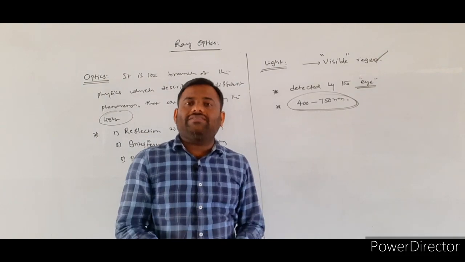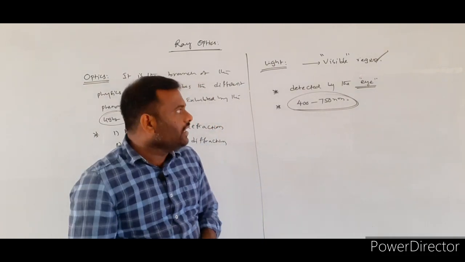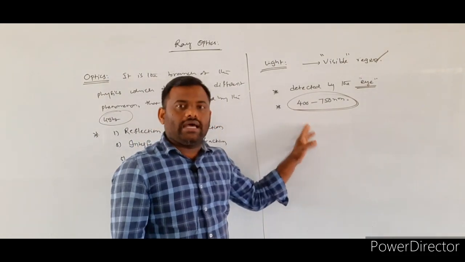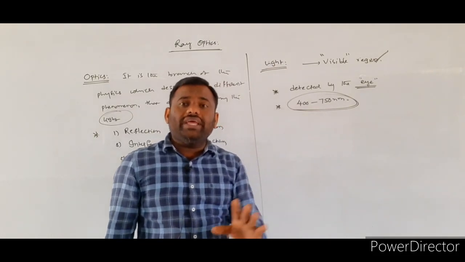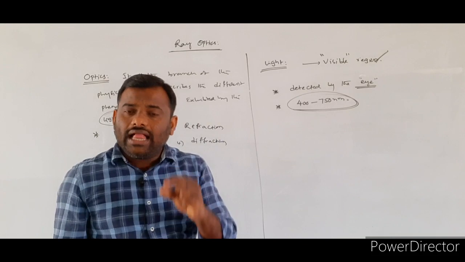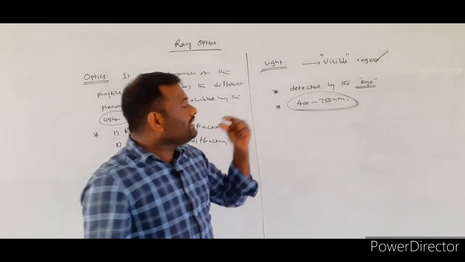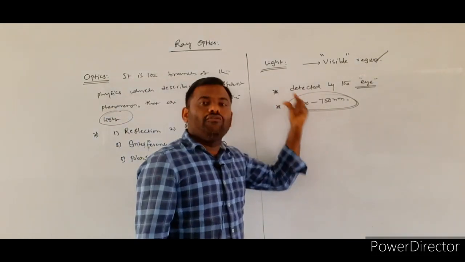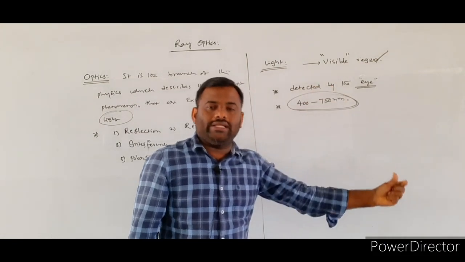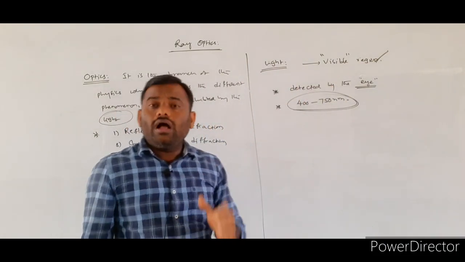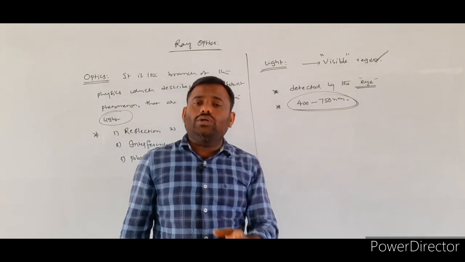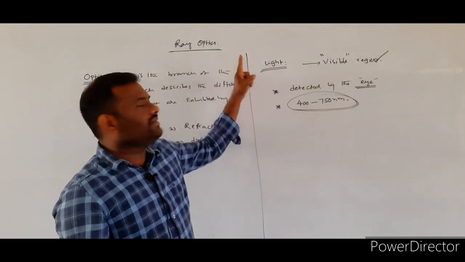So how can we define the light? Light is a part of the electromagnetic spectrum whose wavelength range is 400 to 750 nanometers. Whatever radiations are present having wavelengths in between 400 to 750 nanometers, all those rays are called light.